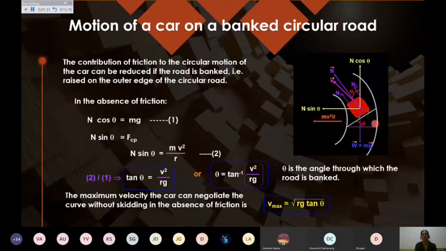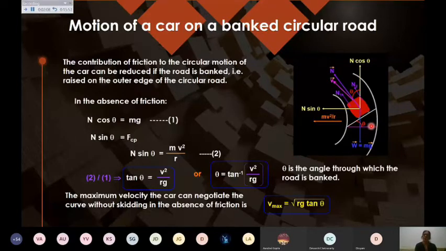Base will be the width of the road, or in numericals you can be given the distance between the wheels of the vehicle, because that will be there on the road and that will give you this L and this will give you H. So I can write tan theta equals H upon L. If in some numerical they are telling you a distance between the wheels, that can be taken to find the value of theta. So theta can be calculated in numericals if required.